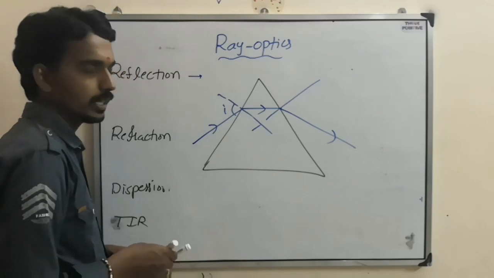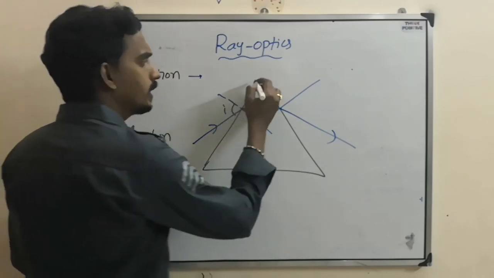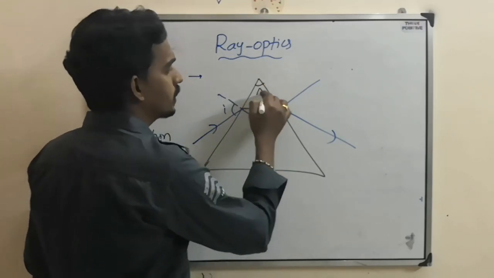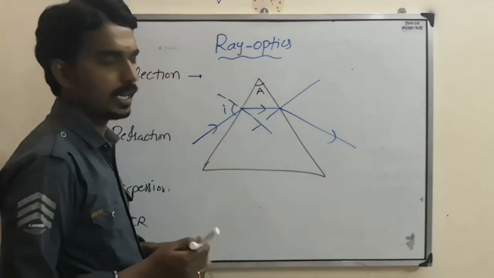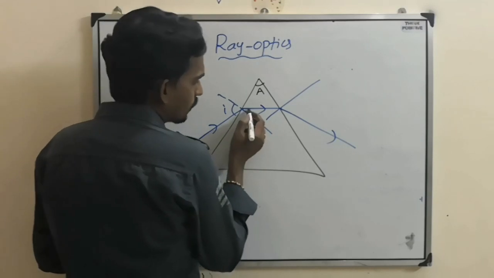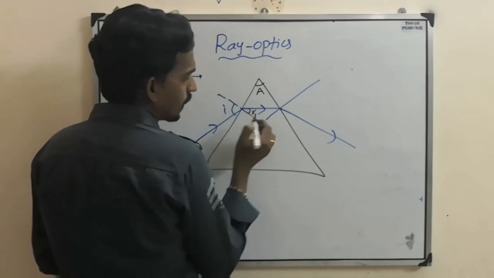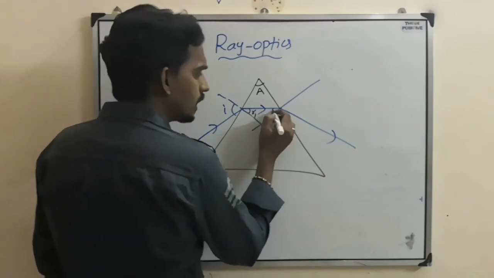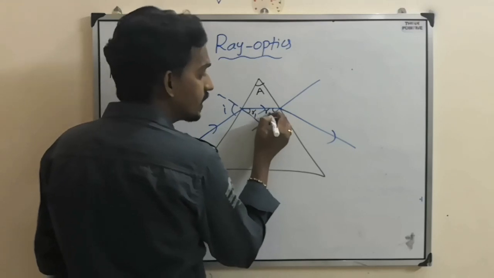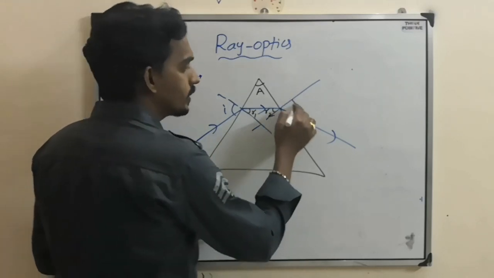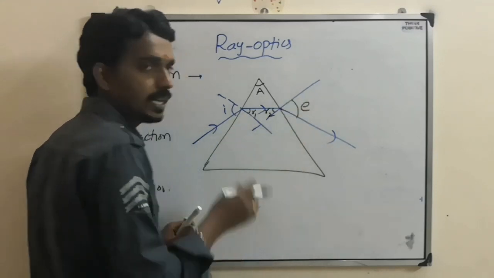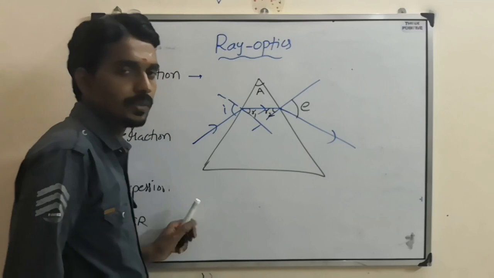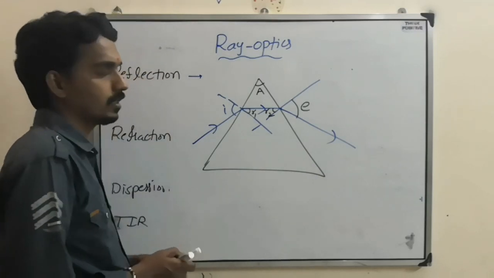So there are two refracting surfaces, and the angle between the two refracting surfaces is called the refracting angle or angle of prism, A. At the first surface the angle of refraction is R1. At the second surface the angle of incidence is R2. And at the second surface the angle of refraction is called E because it is emerging out. That's why we call it the angle of emergence.